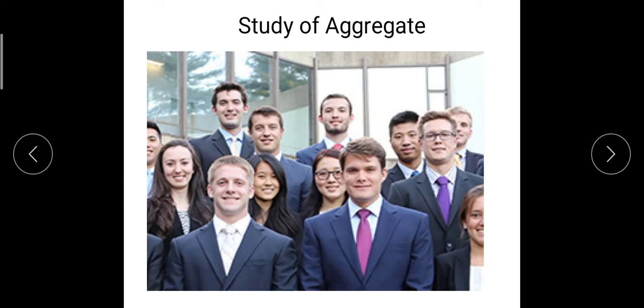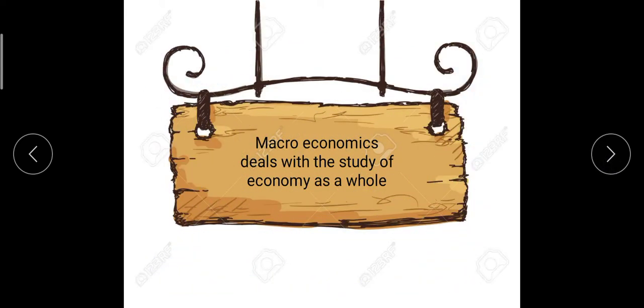So when we are studying totally, we are focusing on the whole class rather than on one student's marks. We are focusing on the whole class's marks, so that is known as study of aggregate. We are studying the whole economy, not only focusing on one producer or one consumer. So macroeconomics deals with the study of the economy as a whole.